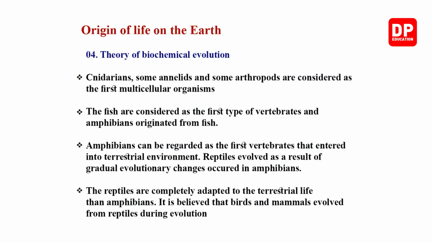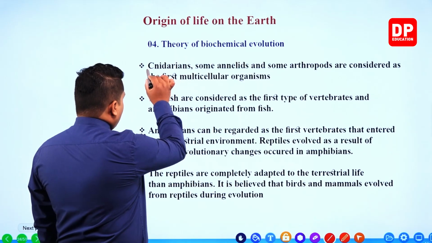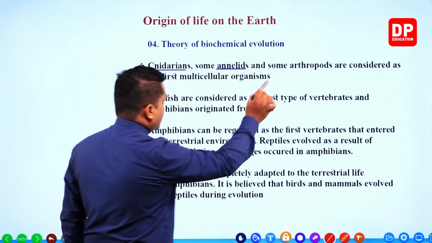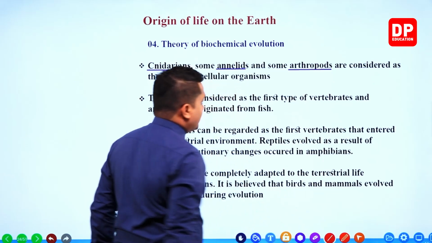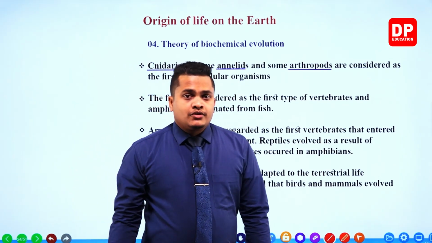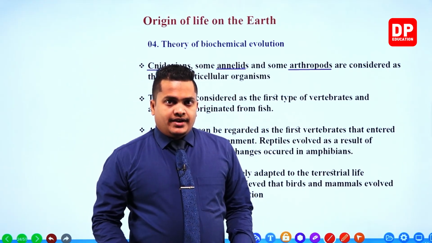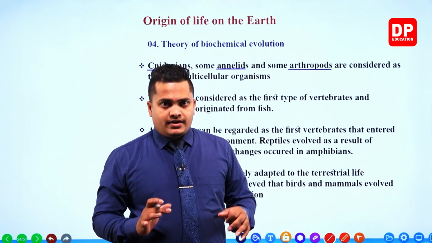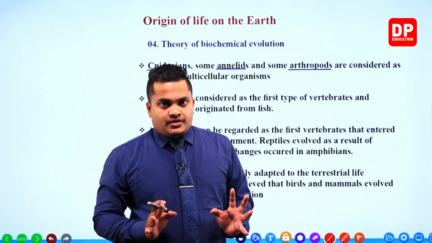Then cnidarians, annelids and some arthropods are considered the first multicellular organisms. So still we are in water, my dear children, because I told you that most of the areas of the earth are flooded with water right now.